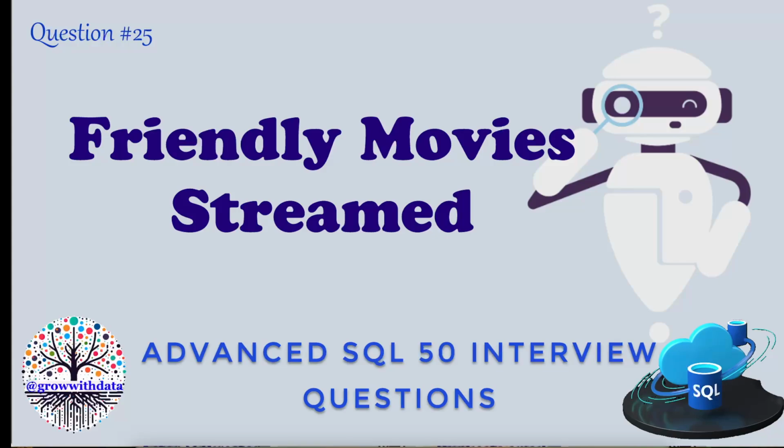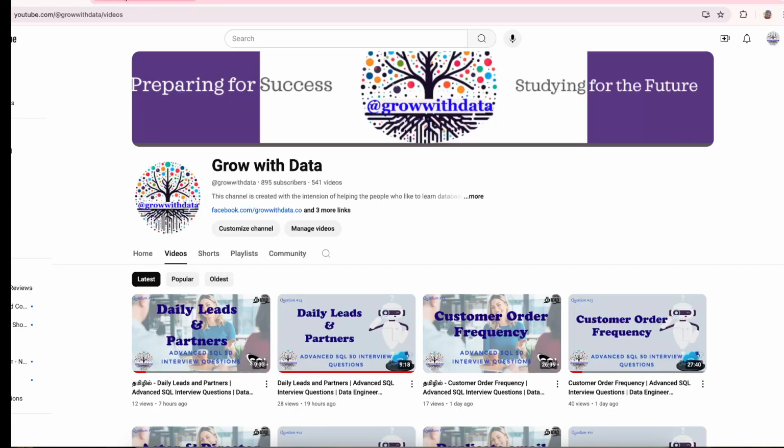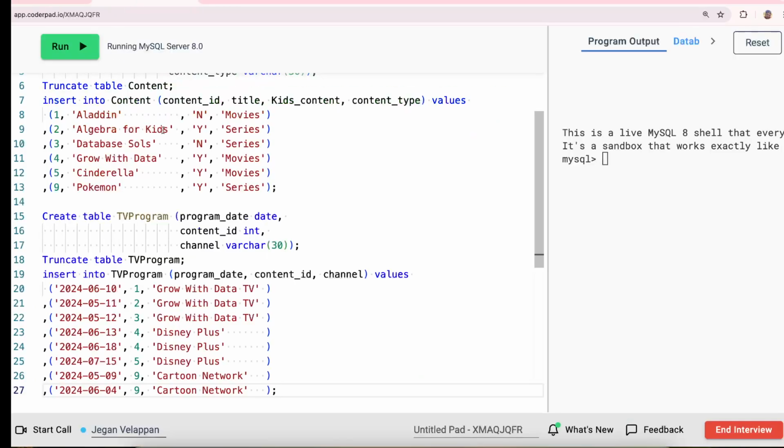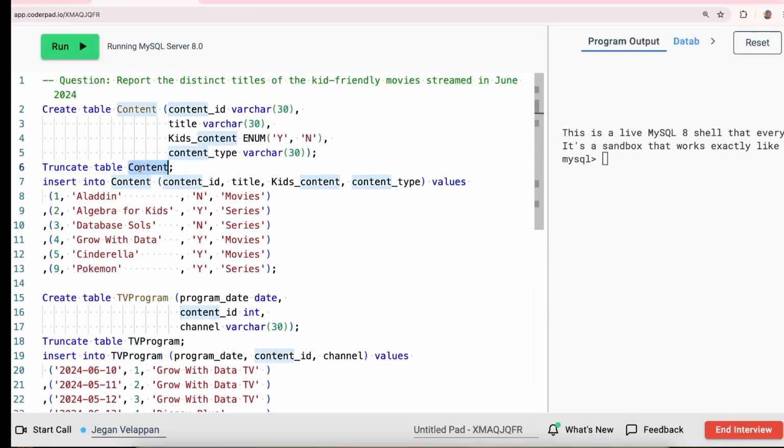Now let's see the data set and we can talk about the question in detail. We are given two tables. One is the content, the other one is the TV program. The content is like a lookup table for the video contents. We have a content ID, which is a unique identifier for this table, the title of the content, whether it's kids friendly or not, and the content type, whether it's a movie or a series.